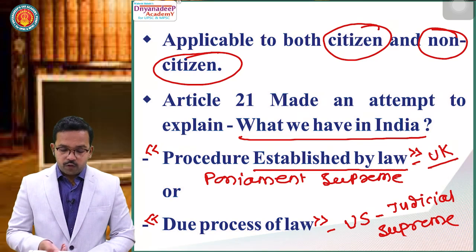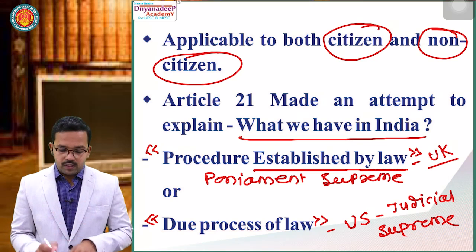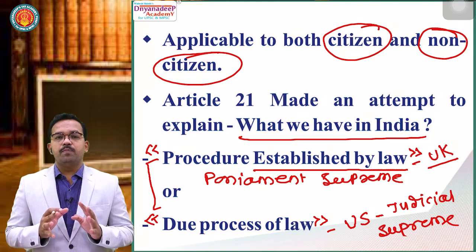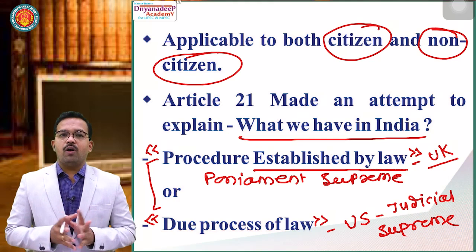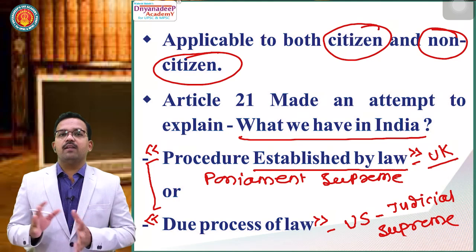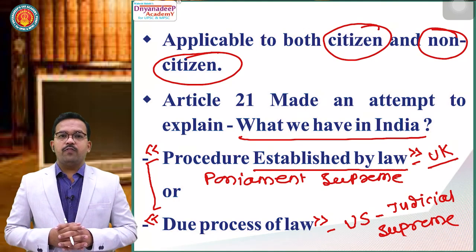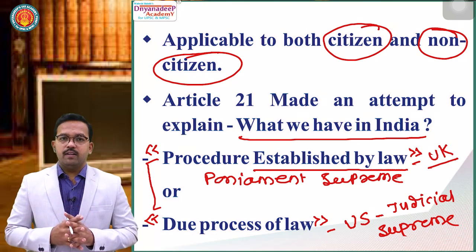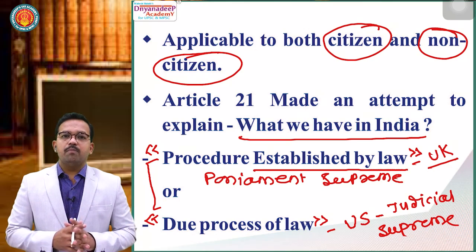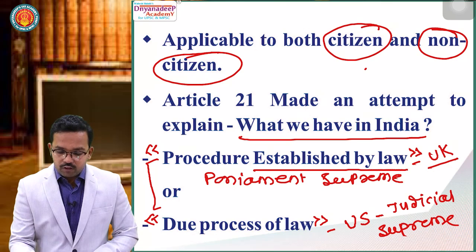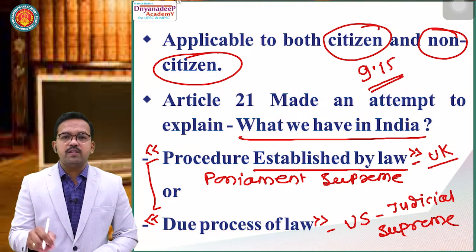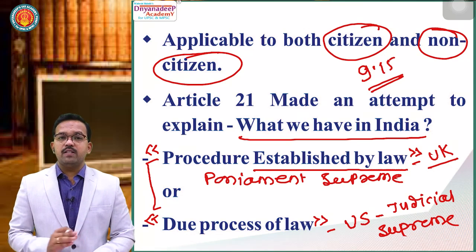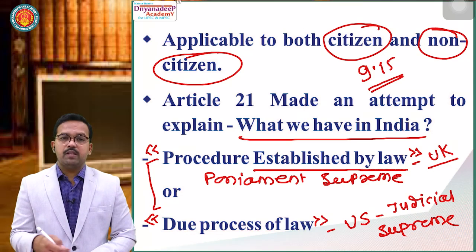Before that, I just want to give you a simple understanding about these two terms in your own language. I will try to explain these two in a simple scenario. Let's say your friend has called you for a party. The party is at night at his home. You are going for the party. Now your friend asks you to come at 9 a.m., and you tell that friend, dear Rakesh, I will be there by 9:15. See, you are telling your friend you will be there by 9:15. So it is a fixed time. It is a procedure that you will reach the party venue by 9:15. So it is procedure established by law.